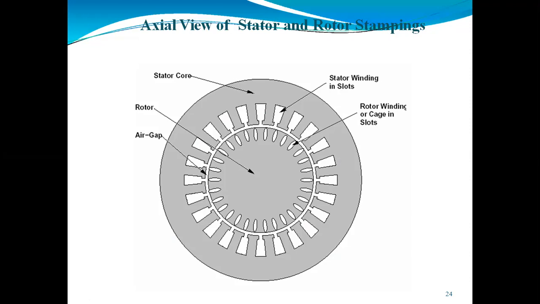The three phases of the winding are connected either in star or delta depending upon which type of starting method we are supposed to use. The winding wound on the stator we can also call the field winding, because the stator winding remains constant and does not rotate; it only does the work. So we can call this type of winding a field winding. When we give the stator a three-phase supply, it makes a rotating magnetic field, which rotates at the synchronous speed.